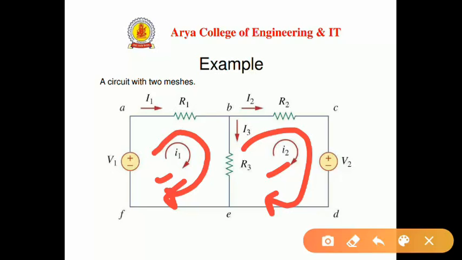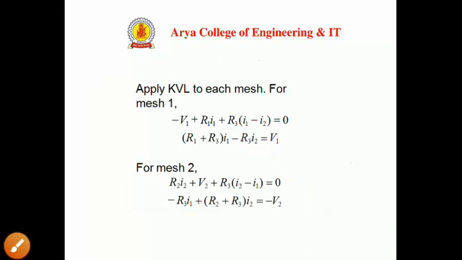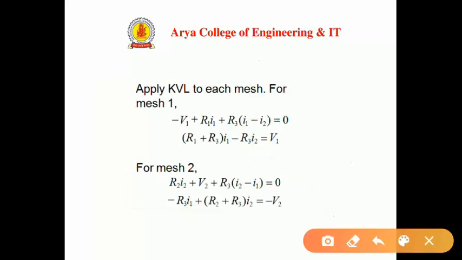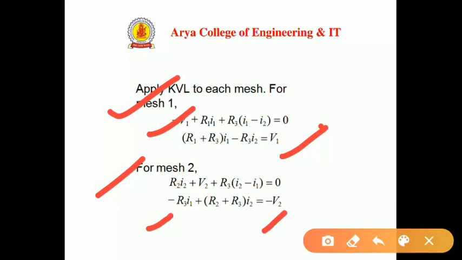KVL is related to the conservation of energy, where the algebraic sum of potential drops in the loop will be 0. So we can move to the equations. In mesh 1 we have the algebraic sum of potential differences equal to 0, and we can rewrite this equation. For the second mesh we again have the algebraic sum of potential differences equal to 0, and then we rewrite the equation.